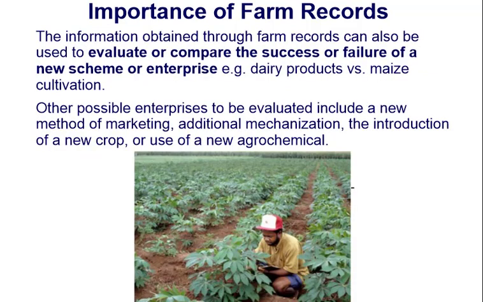The information obtained through farm records can also be used to evaluate or compare the success or failure of a new scheme or enterprise. For example, dairy products versus maize cultivation. Other possible enterprises to be evaluated include a new method of marketing, additional mechanization, the introduction of a new crop, or use of a new agrochemical.